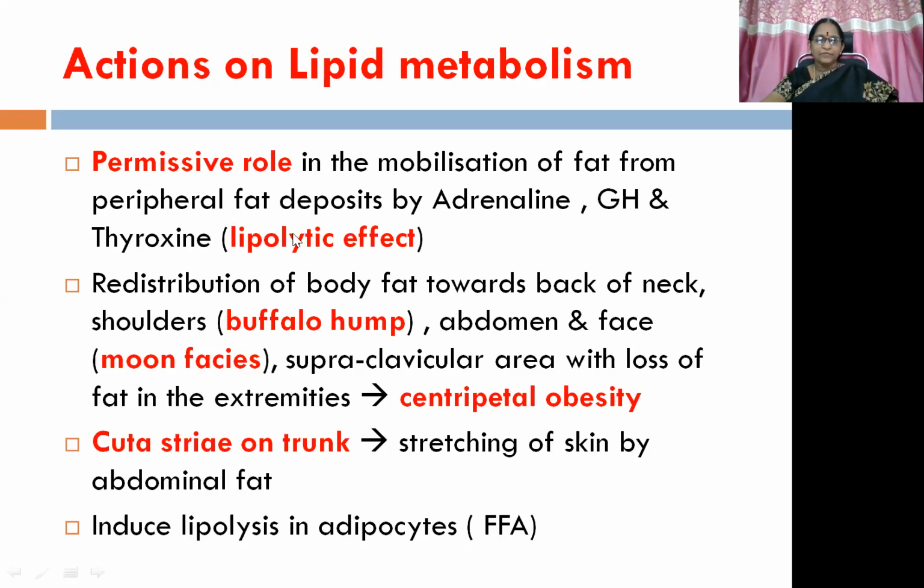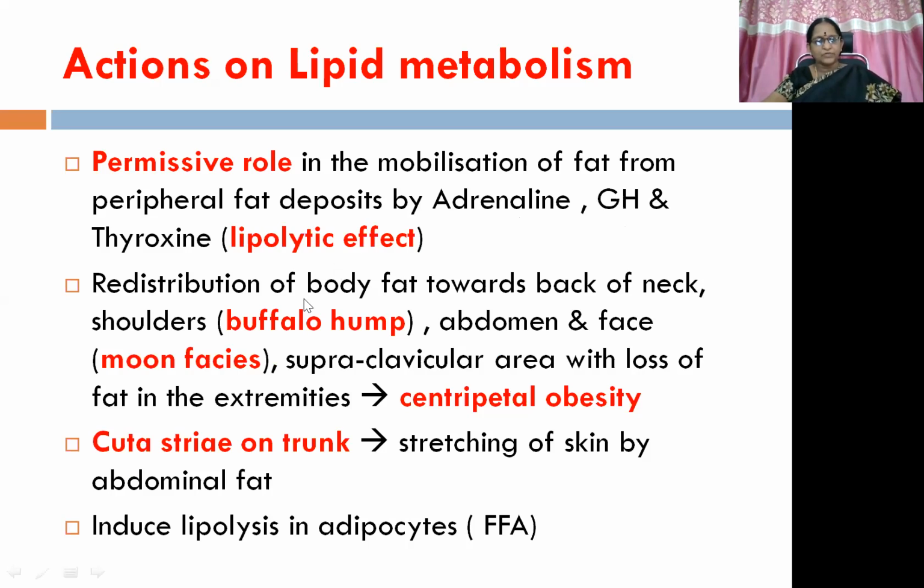Then permissive role in the mobilization of fat from peripheral fat deposits by adrenaline, growth hormone and thyroxine, which can give rise to lipolytic effect. This is a permissive role because of the involvement of adrenaline, growth hormone and thyroxine, which can give rise to lipolytic effect. So because of this lipolysis, the fat catabolism happens.